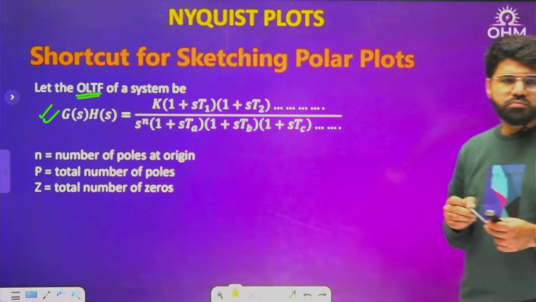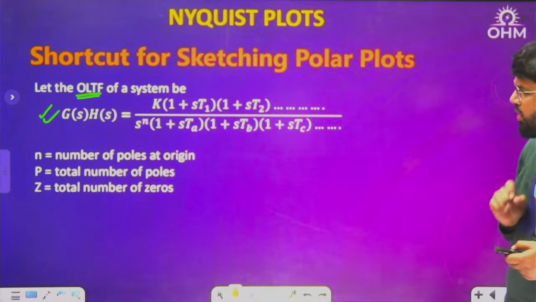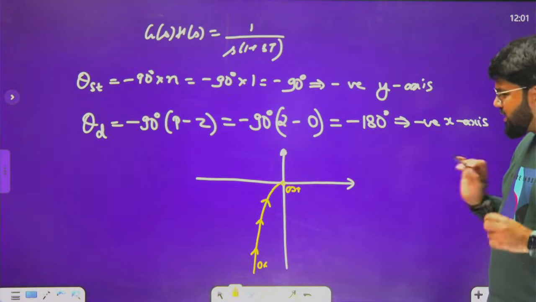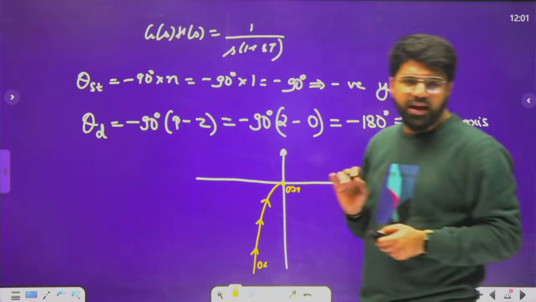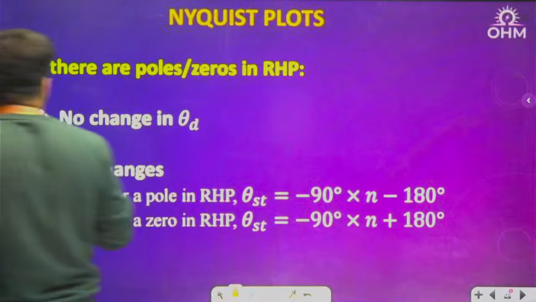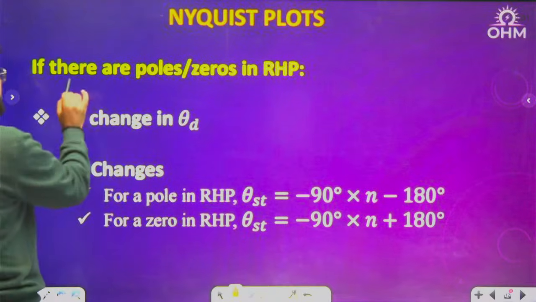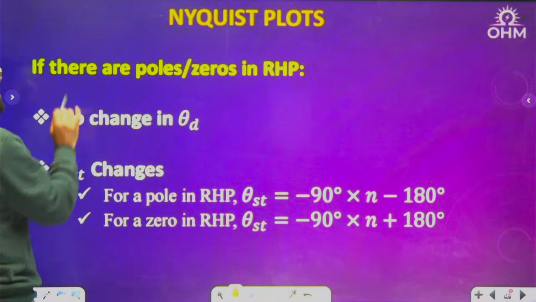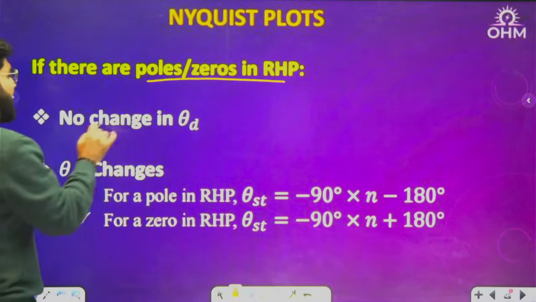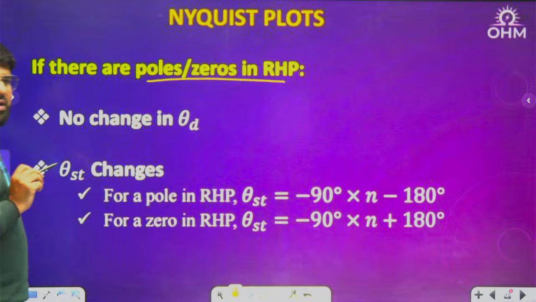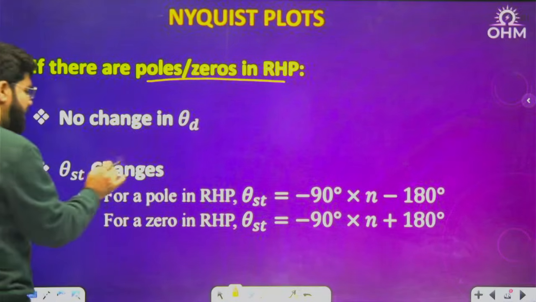Okay, everybody. Now this rough shape is obtained clearly, and we will do it at many places, only by the starting and diving angle. But now there are some exceptions to this. Exception means slight changes. If there are poles and zeros in the RHP, then the diving angle will not change, dear. No change in the diving angle, but the starting angle will change.